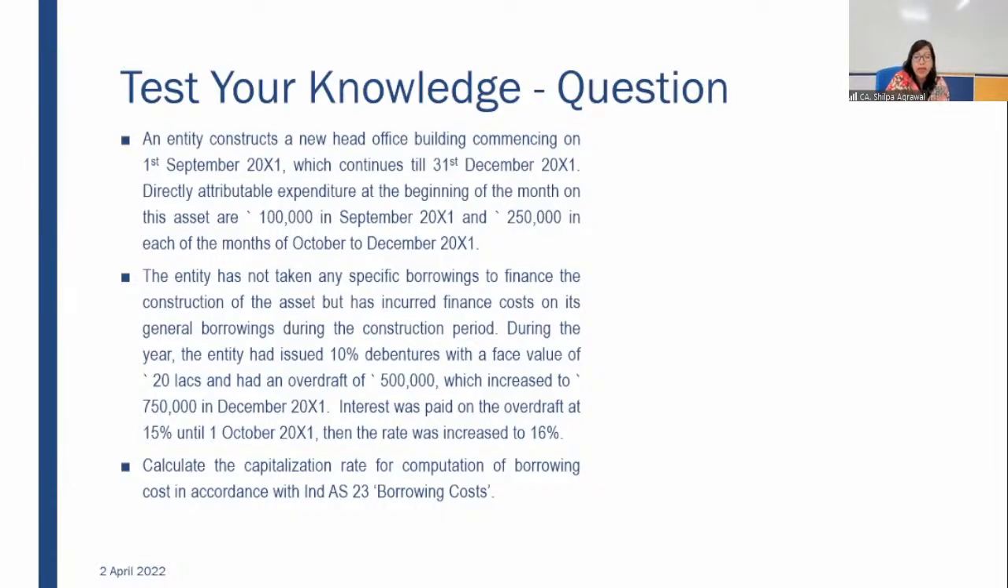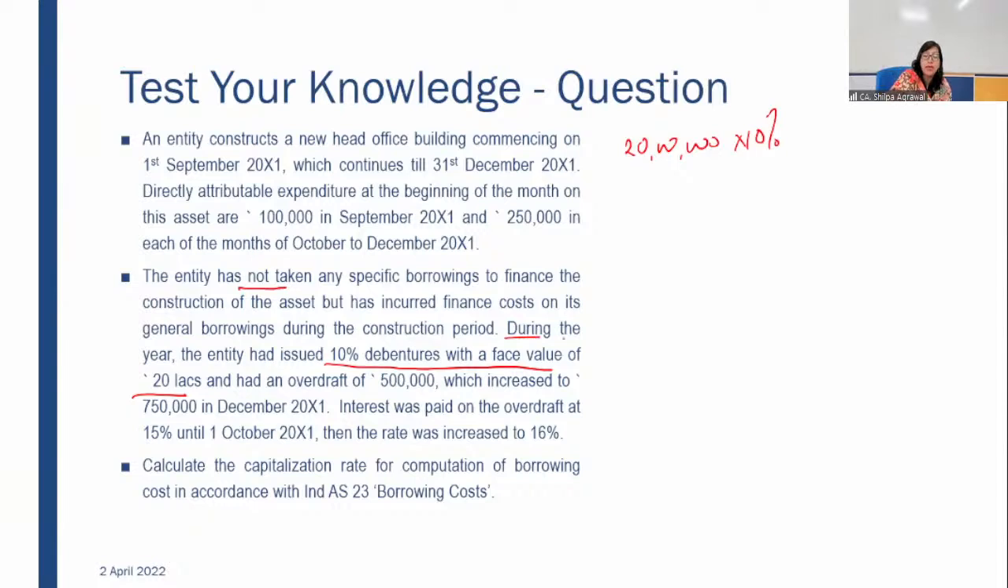First, the entity has not taken any specific borrowing. So everything is out of general borrowing to finance the construction of the asset, but it has incurred finance cost on its general borrowings. During the year, the entity has issued 10% debentures with a face value of 20 lakh. So one of the borrowings is 20 lakh with 10%.